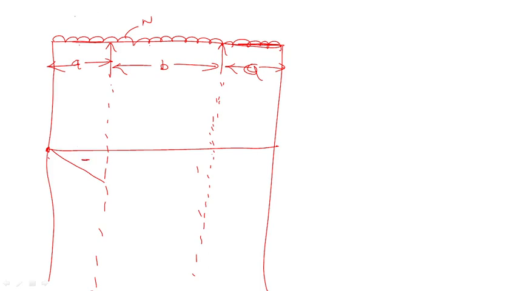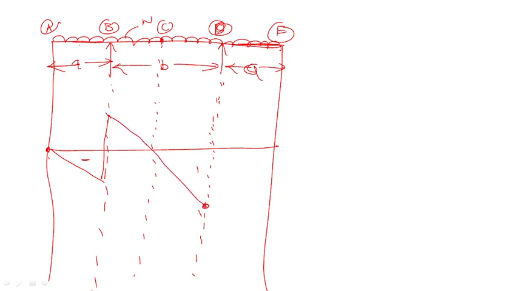This is A point, this is B point, and this is C point. At the center also, it will come C point, and this is D point and E point, right? So the center also you have to identify. Now what is the value of this one?